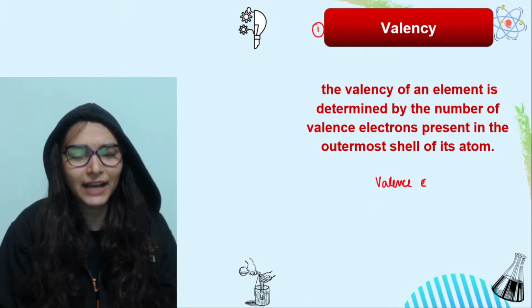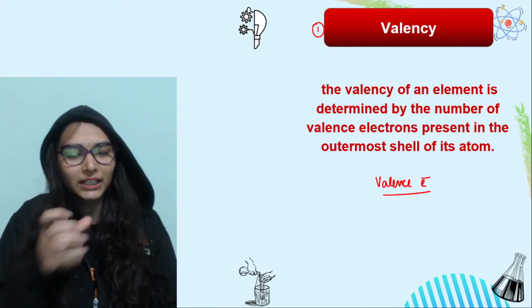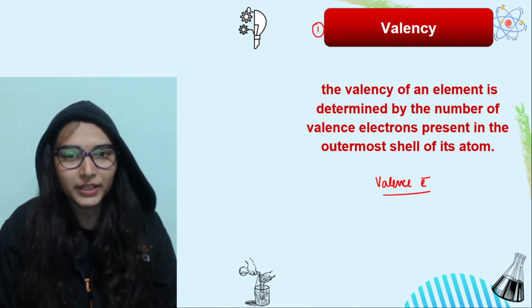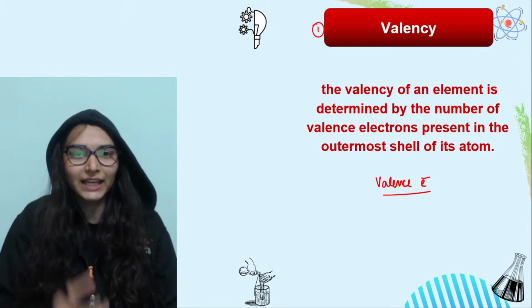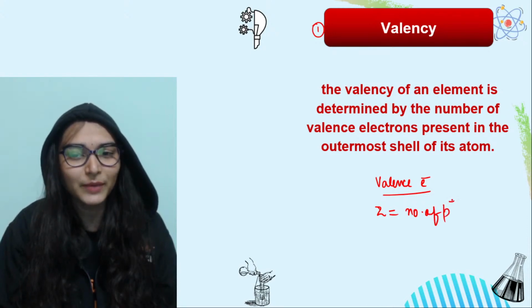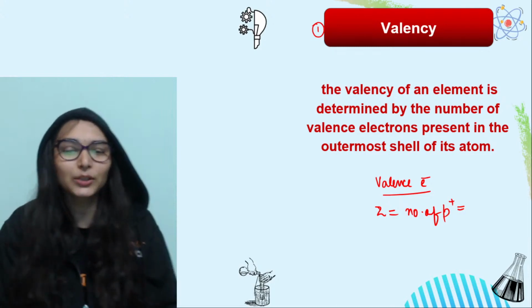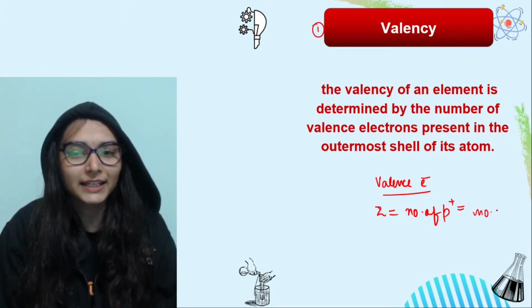We have just revised valence electrons. Because elements are arranged in increasing order of atomic number, what is atomic number? That is equal to the number of protons. Atomic number is equal to the number of protons in an atom, and if the atom is neutral, then the number of protons is equal to the number of electrons, right?